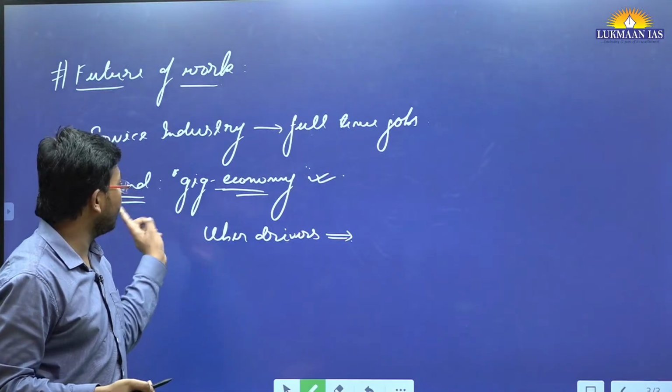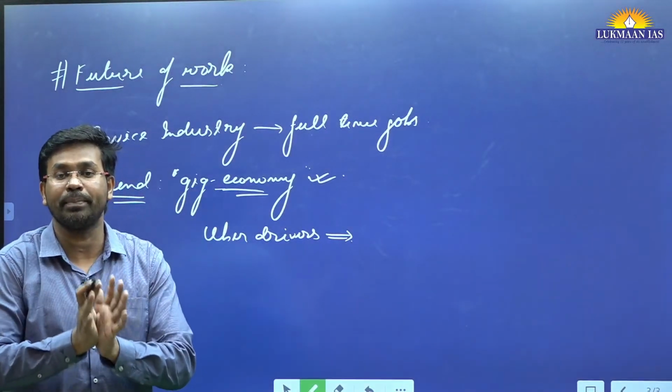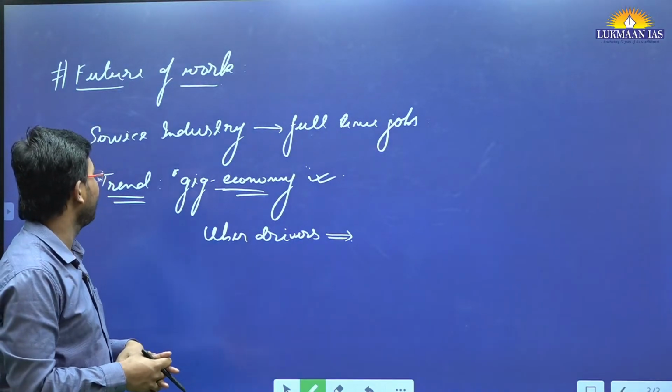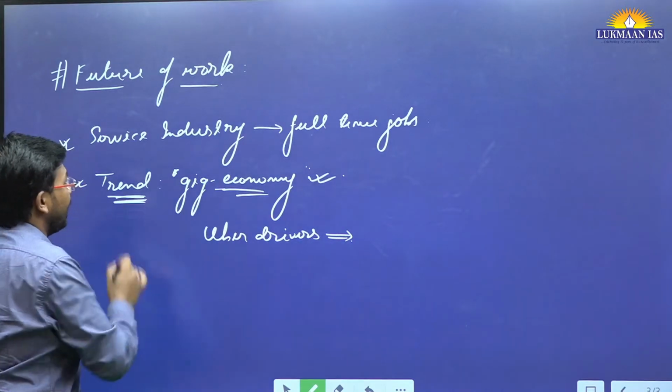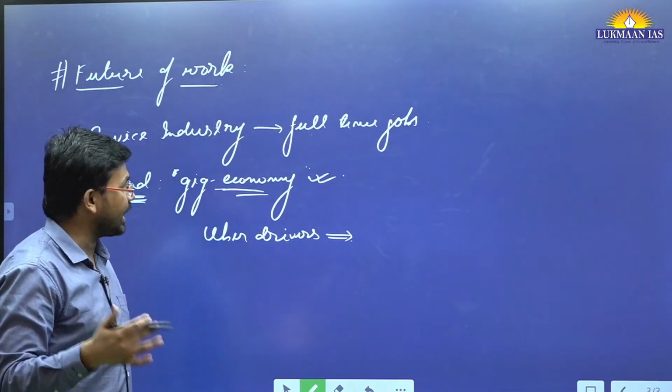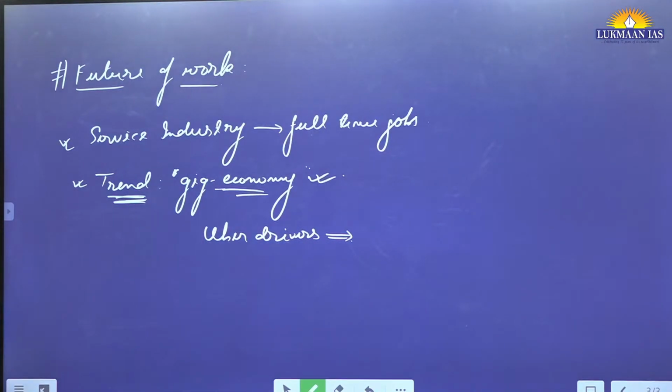So with the gig economy, people are getting jobs for short-term purposes. They do not have social security. So this is the trend in economic participation, the trend that is emerging nowadays. In this article, the author has talked about that thing also.